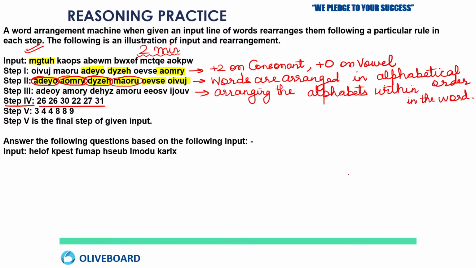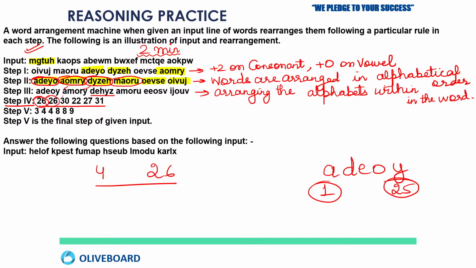Here, in step number 3, you had A, D, E, O, Y. A is 1, Y is 25. If I add these two, it will be 26. Same thing is happening in the second word, A and Y: if you add the positional values of A and Y, it will be 26. Now in this word, D is 4 and Z is 26, and if you add these two, it will be 30.